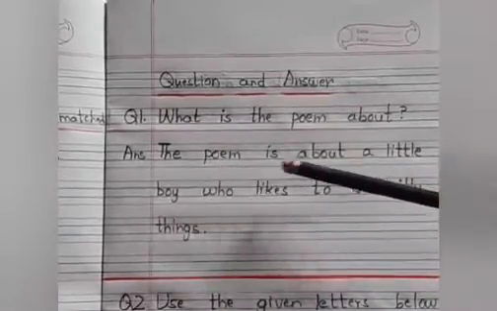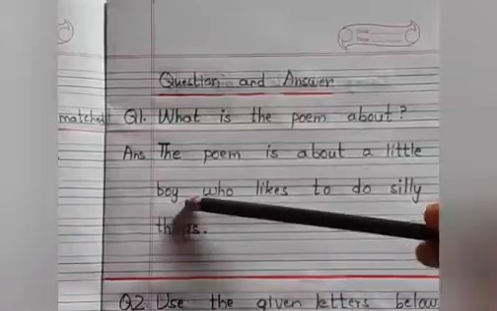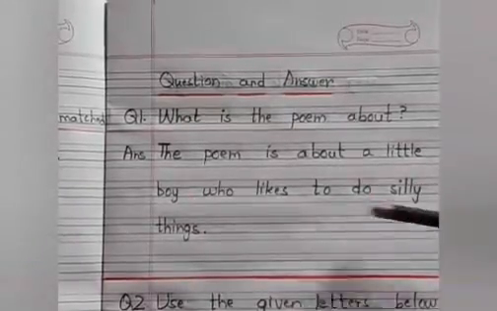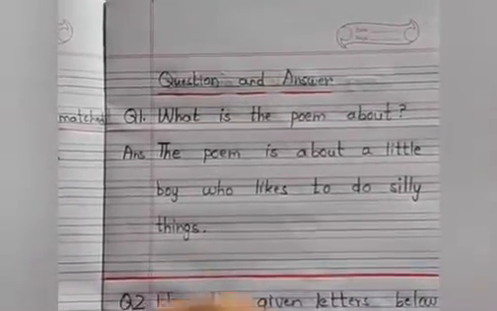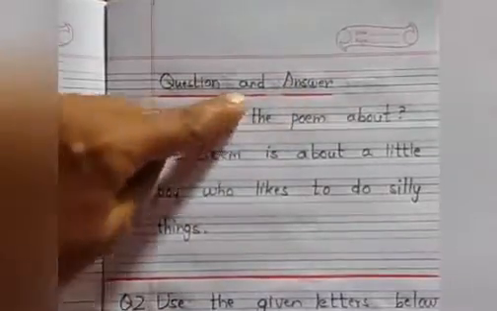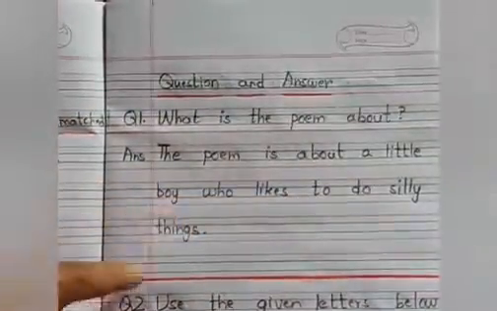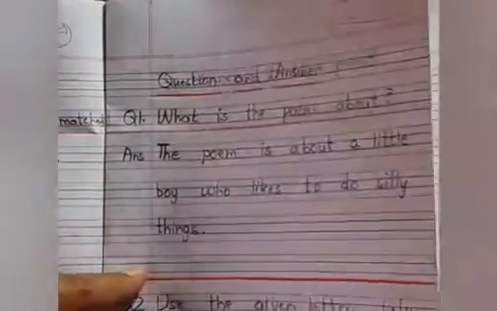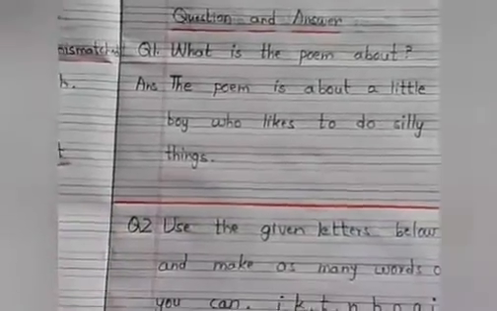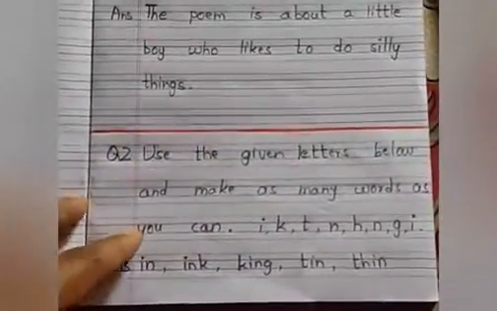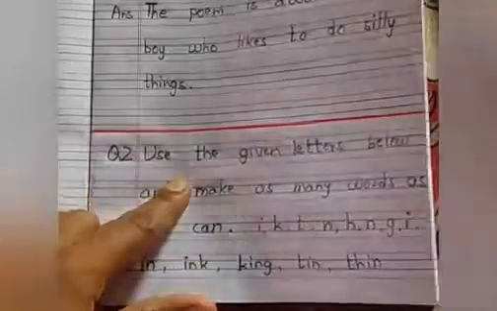The poem is about a little boy who likes to do silly things. After writing question and answer, underline the heading. Then after writing question number 1 and answer, use a scale and red pencil and draw a line like this neatly.